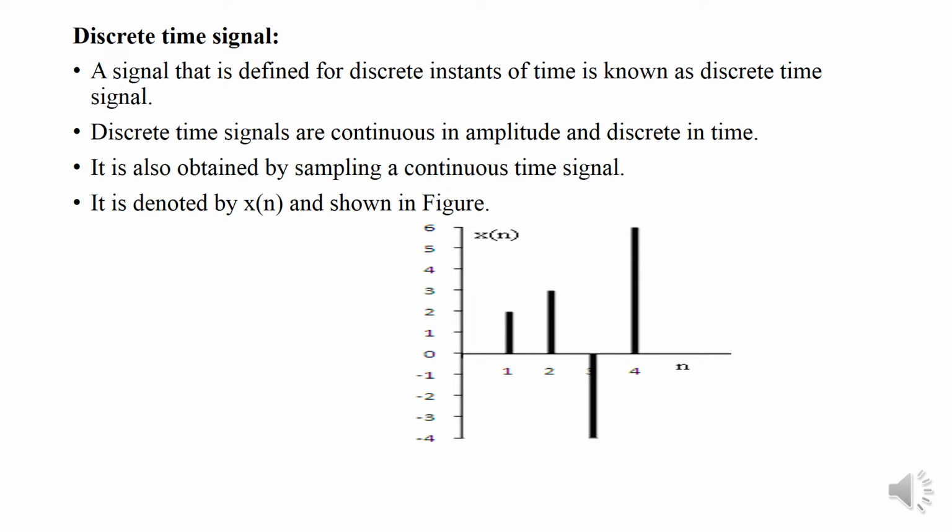Next, discrete time signal. A signal that is defined for discrete instants of time is called a discrete time signal. Discrete time signals are continuous in amplitude and discrete in time, and it is also obtained by sampling a continuous time signal, and it is denoted by x of n, and this is an example of a discrete time signal.